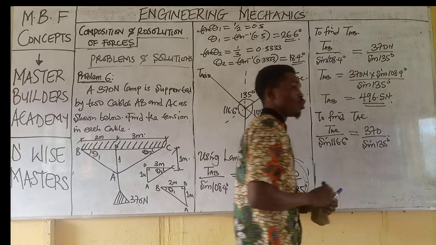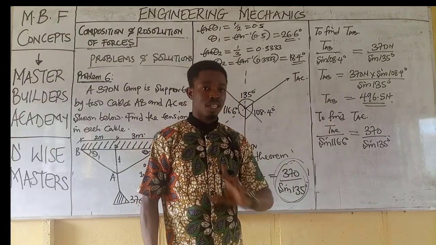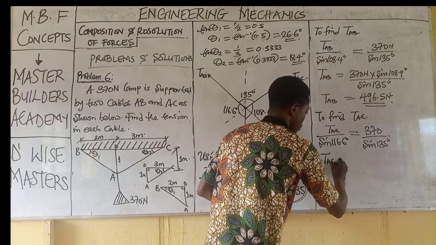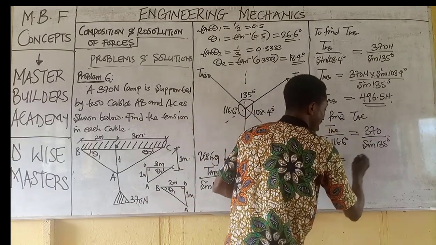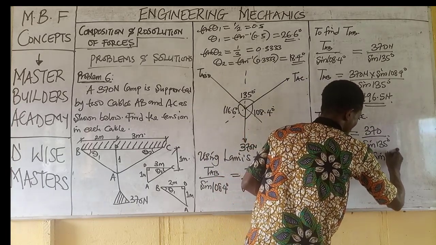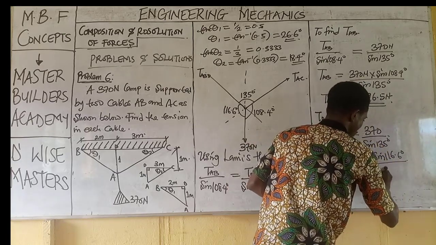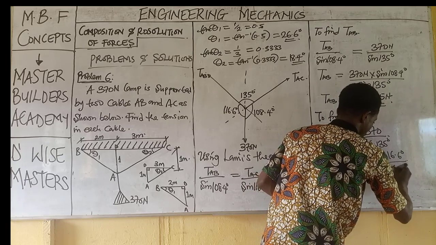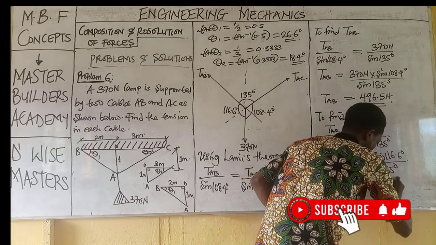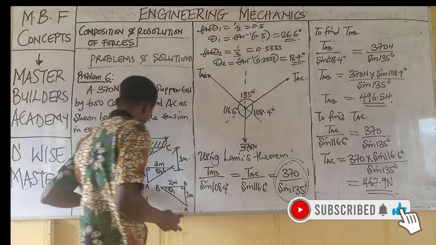135 degrees. Knowing fully well that we want to obtain the value of TAC, we will just make TAC the subject of formula. And to have this done, we have that TAC is equal to, when we cross multiply, we'll have this as 370 multiplied by sine 116.6 degrees all over sine 135 degrees. 467.9 Newton. This is the tension on cable AC.